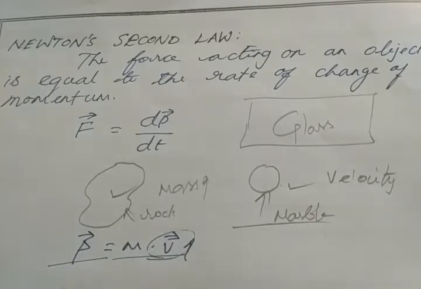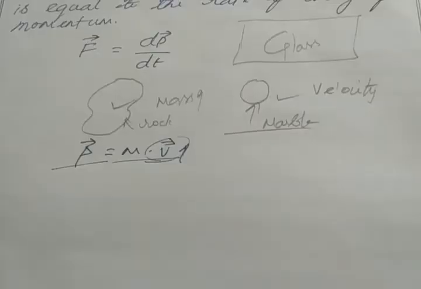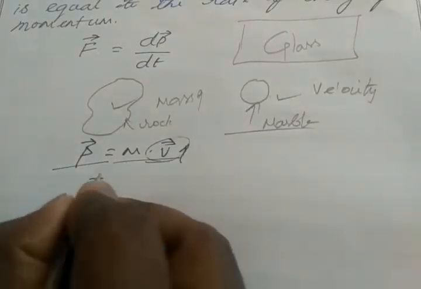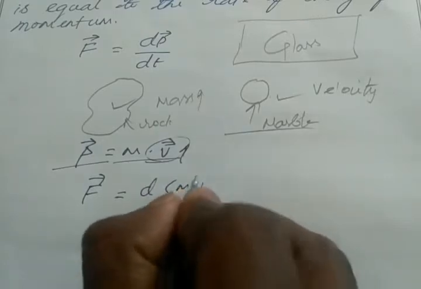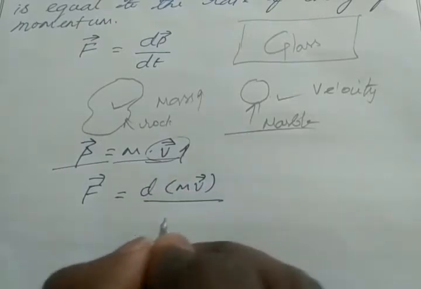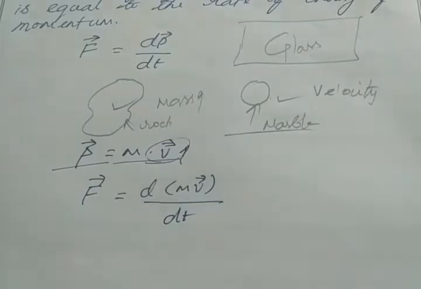So we can write this equation as F equal to d(mv) divided by dt. Okay, so we can take m outside.